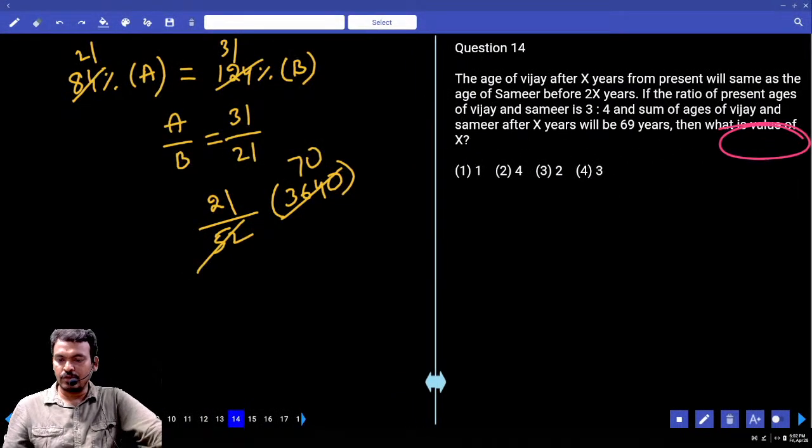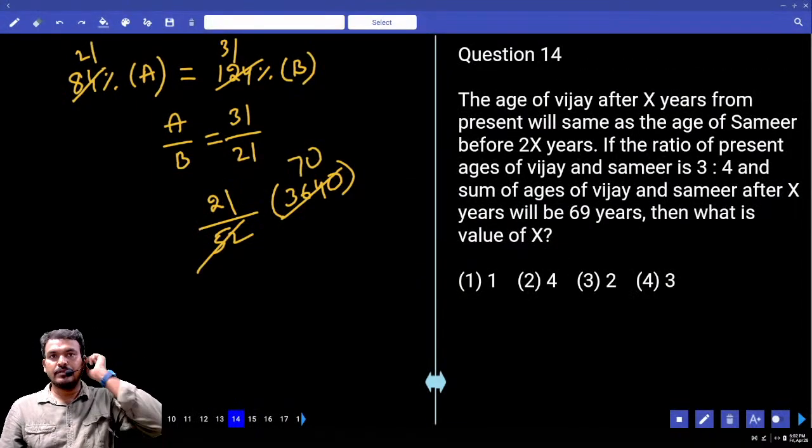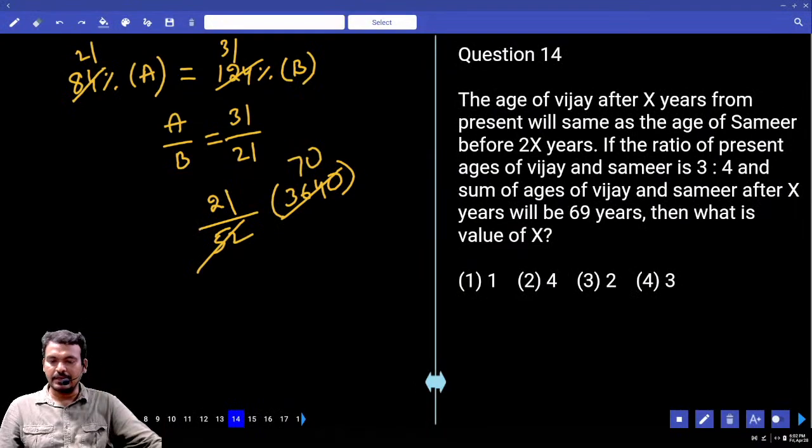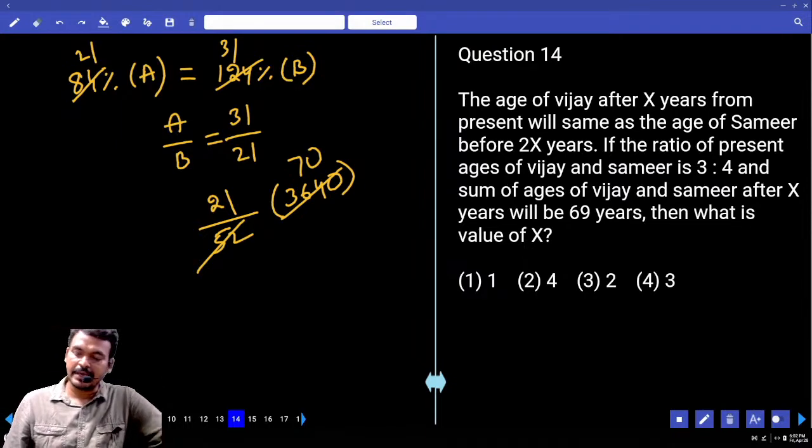Next question number 14. The age of Vijay after X years from present will be the same as the age of Samir before 2x years. If the ratio of the present ages of Vijay and Samir is 3:4, and the sum of the ages of Vijay and Samir after X years will be 69, then what is the value of X?